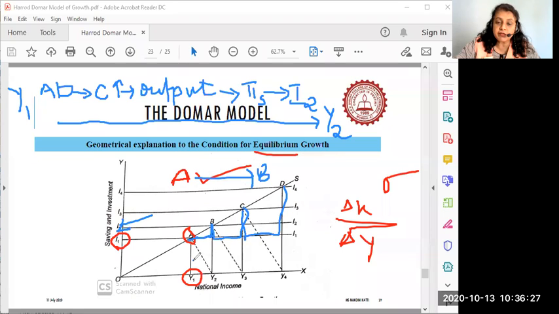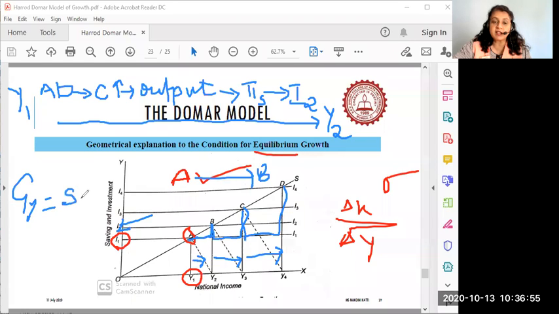At each stage, if you see, the level of increase in income has expanded considerably, and when it expands considerably, employment increases, income increases, consumption increases, and the economy moves on a steady growth of income path, which is to the tune of G, Y is equal to S dot sigma, which is nothing but the equilibrium path of growth.